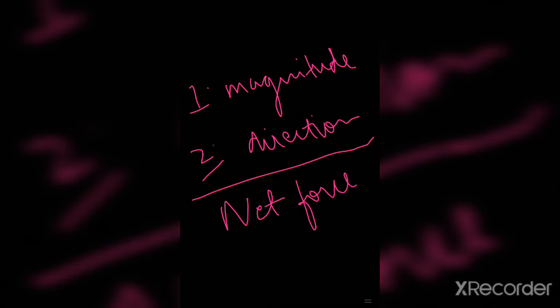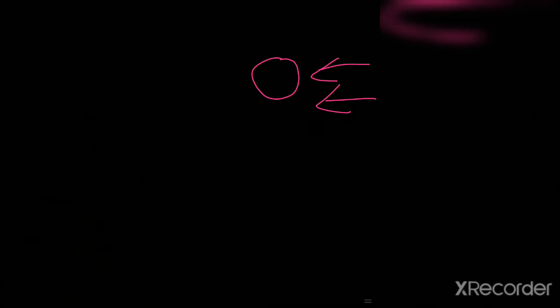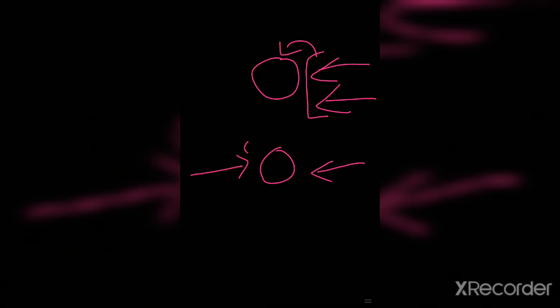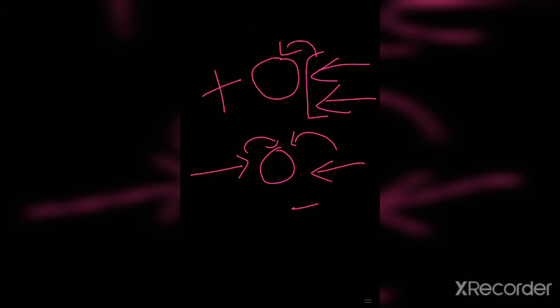Let's discuss these. If this is the object and a force is applied on it, and one more force is applied on this object in the same direction, then this results in the sum of the two forces. If one force is applied in this direction and one force is applied on the same object in the opposite direction, then it is the difference of the forces. When both forces are equal, the net force is 0.